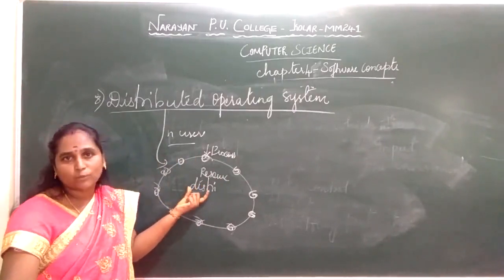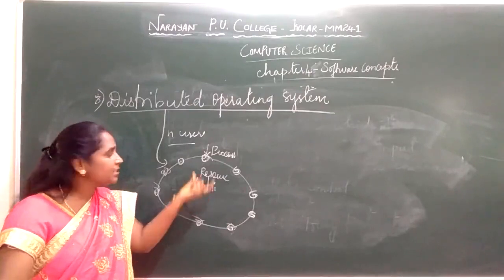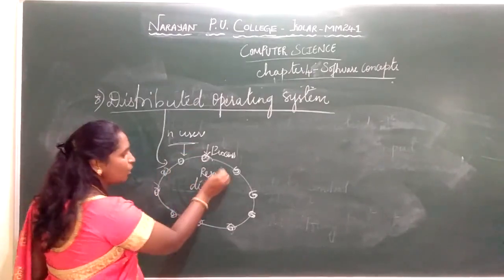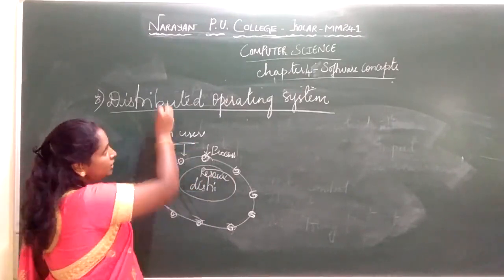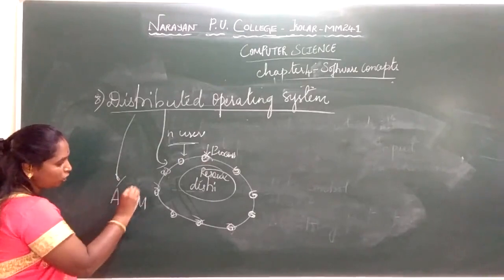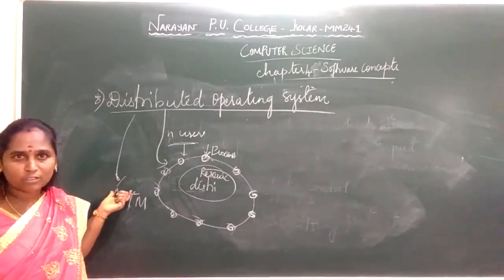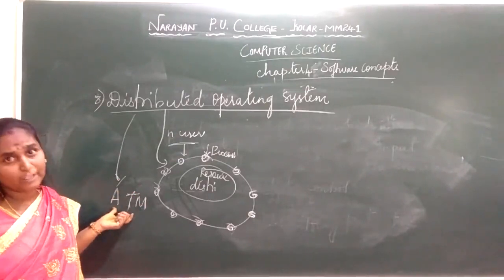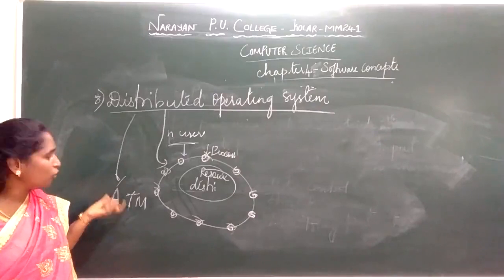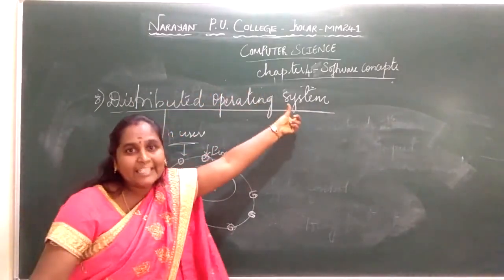Here you cannot see it as one resource; it can be n number of resources, with n systems connected to your terminals. So in distributed resources, you are going to share the resources provided by an operating system called the distributed operating system. One best example is the ATM, that is, automatic teller machine. So n number of users can be connected, or n number of processes or transactions can be done in this particular distributed operating system. For each process or each task you are going to get the response. So that is the best example of your distributed operating system.